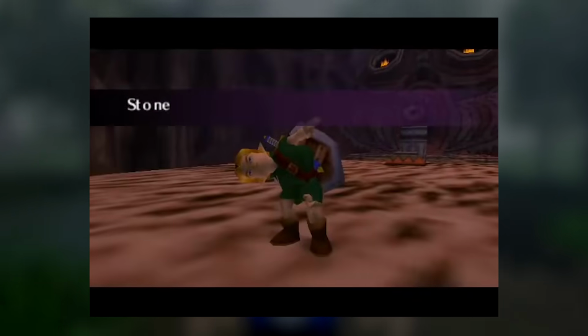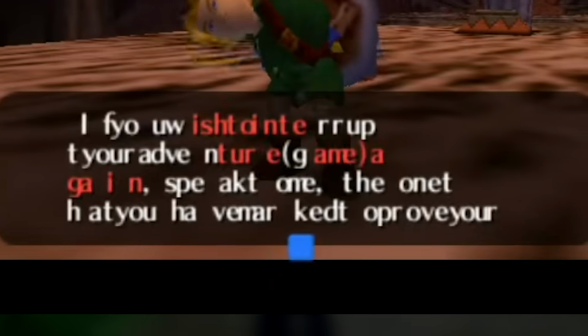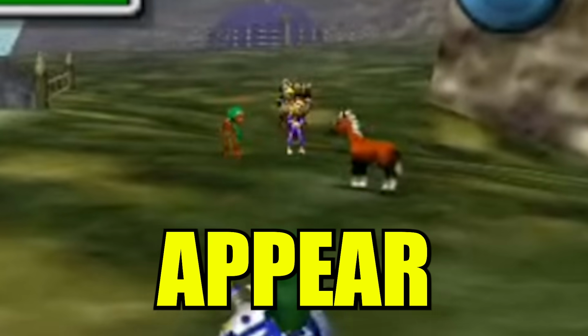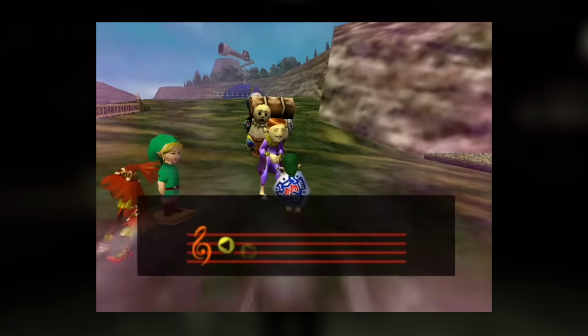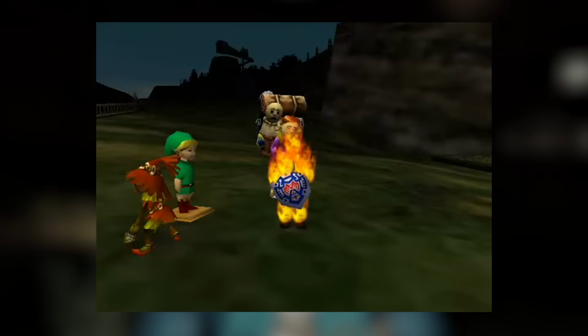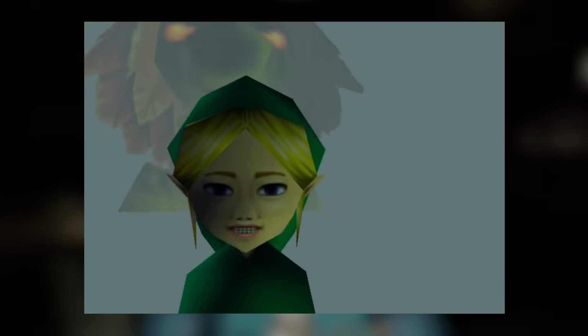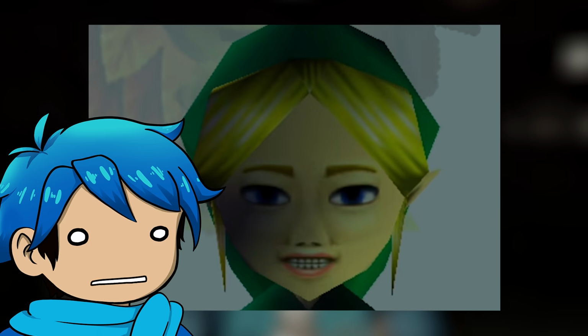Not only that, but when he decided to play Ben's file, things would be happening to Link, he'd be glitching out, the text wouldn't load properly either, and then characters would just randomly appear where they weren't supposed to. And when the person would try to interact with them, well, then this would happen. Yeah, as the guy decides to keep playing, more and more strange occurrences would happen, especially whenever this creepy statue would appear. It almost felt like the game was watching him, and that's because it was.